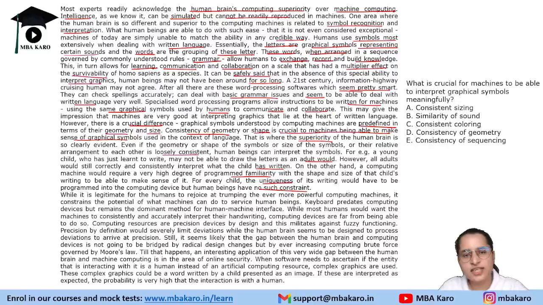Human beings can understand whatever the child is writing or whatever a person with very poor handwriting is writing, right? But for computers, a very high degree of programming has to be done, right? Then next, while it is legitimate for humans to rejoice at the triumph over one more powerful computing machine, it constrains the potential of what the machine can do to serve human beings. Right?